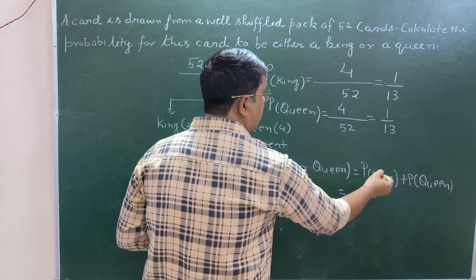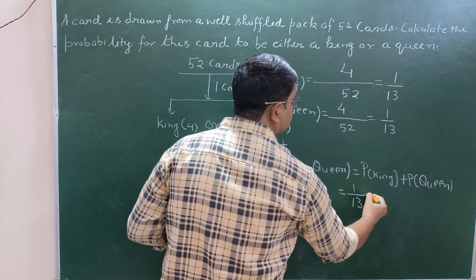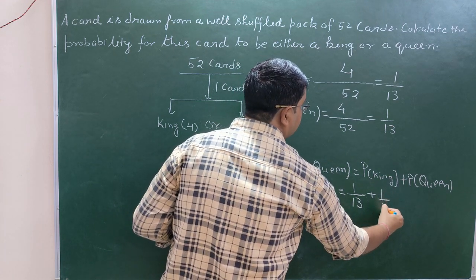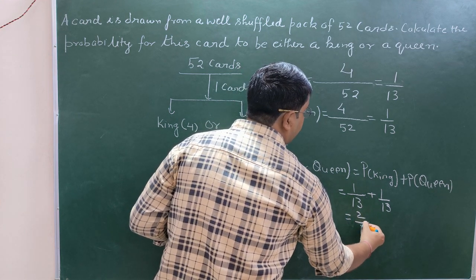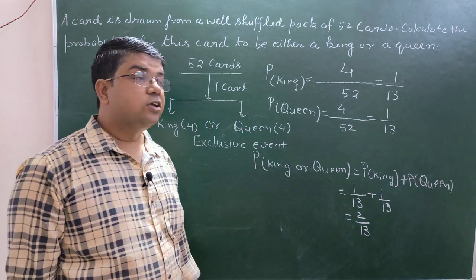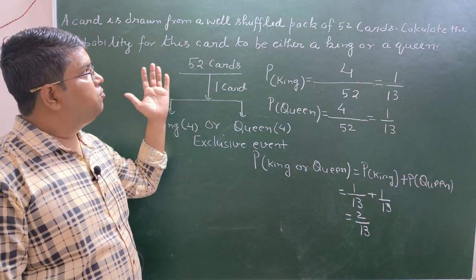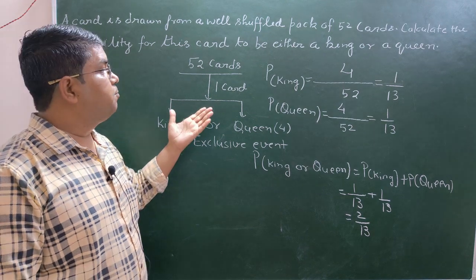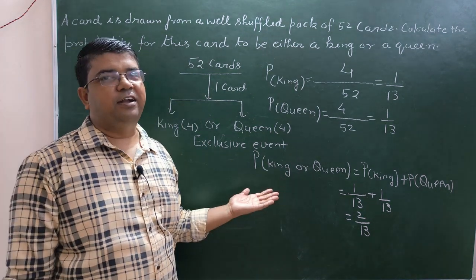So what is this probability of getting a king? It is 1 by 13. What is the probability of getting a queen? It is 1 by 13. The total answer must be 2 by 13. So this is the one example in which we have calculated the probability of the two mutually exclusive event.